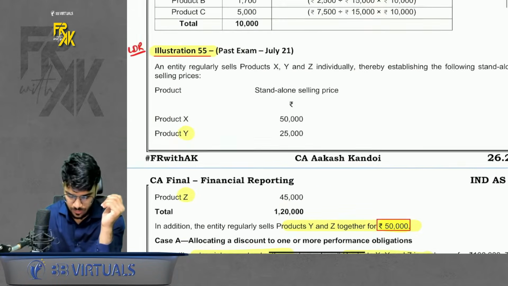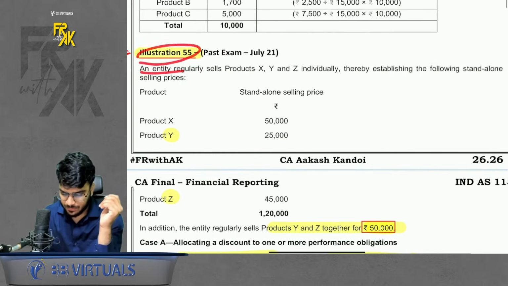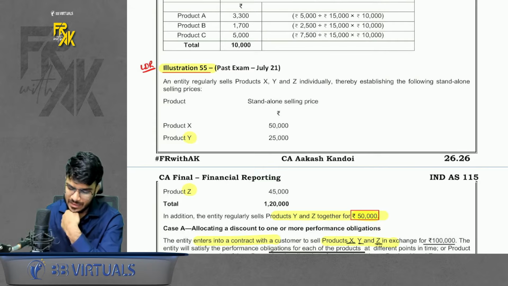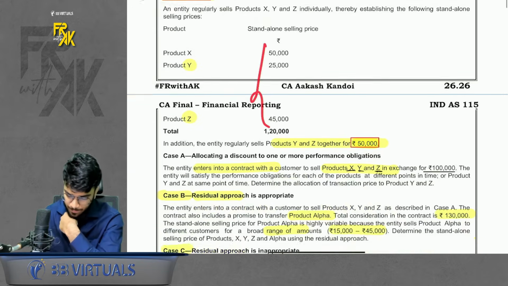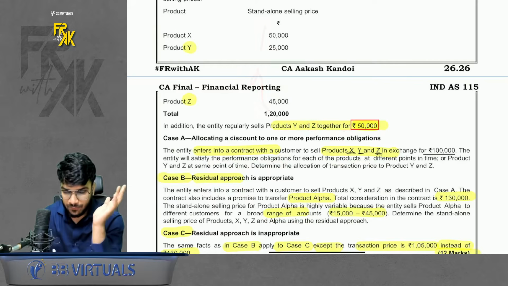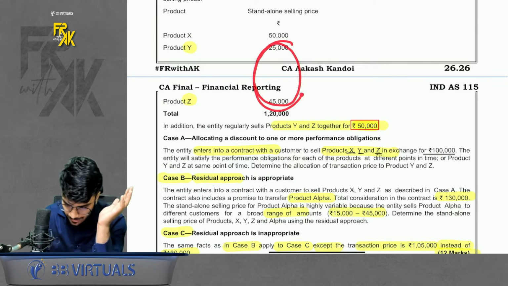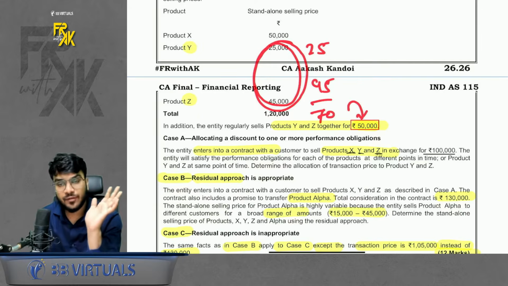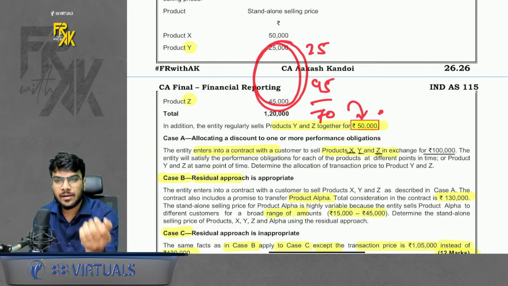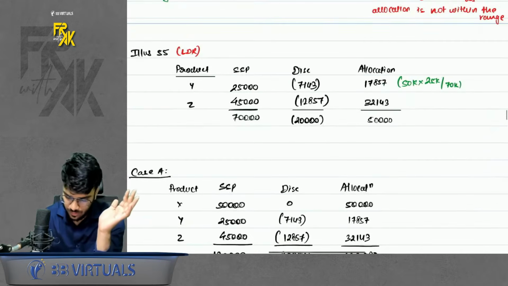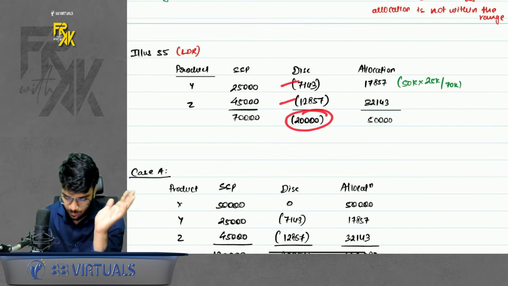What does it say? An entity regularly sells products X, Y, Z individually. Okay. So it sells X, Y, Z individually. SSP is given. It also says we sell Y and Z together. If you only have a look at Y and Z, the SSP is 25 and 45. So it comes to 70,000. You sell it for 50. That means on Y and Z, you will give a discount of 20,000 rupees. So I allocated first Y and Z, the discount of 20,000 in the ratio of SSP I allocated.